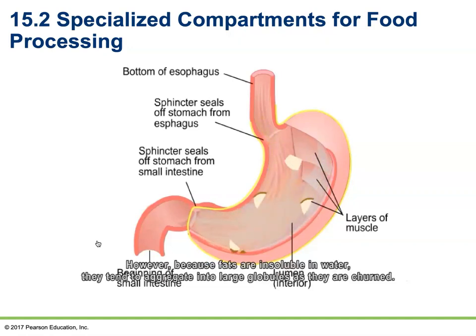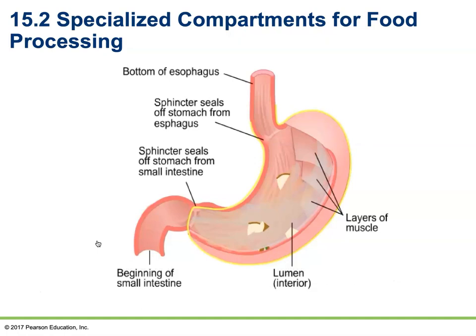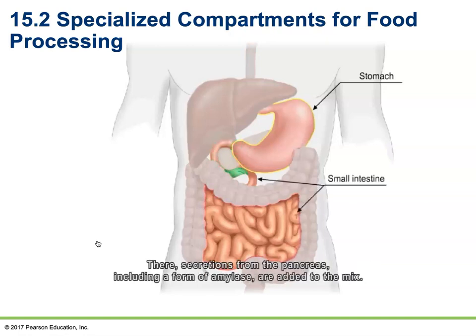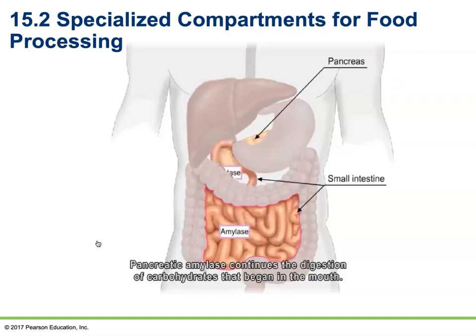However, because fats are insoluble in water, they tend to aggregate into large globules as they're churned. Peristalsis in the stomach walls moves small amounts of the partly digested material into the small intestine. There, secretions from the pancreas, including a form of amylase, are added to the mix. Pancreatic amylase continues the digestion of carbohydrates that began in the mouth.